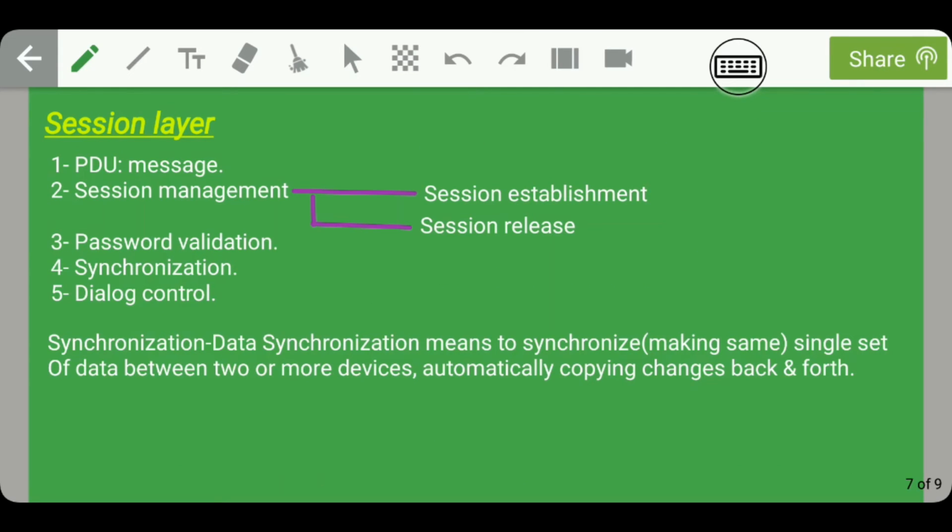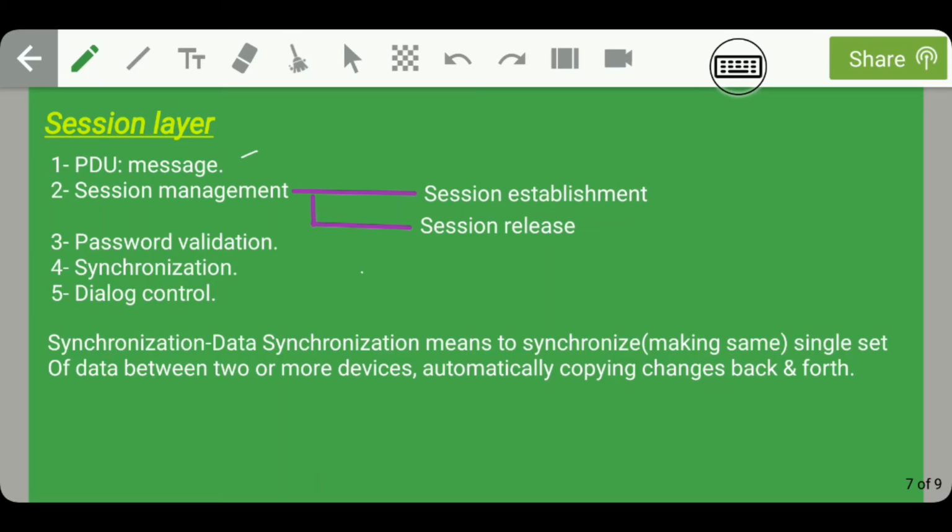Guys, moving on, let's talk about the next layer of the OSI reference model, that is the session layer. The data format supported by the session layer, or PDU in the session layer, is message. Moreover, this session layer is responsible for session management, which means session establishment and session release. A session can be anything, such as opening your Gmail ID, opening your SBI net banking ID, or opening your IRCTC ID. Session establishment and session release of such sessions is seen by the session layer in the OSI reference model.